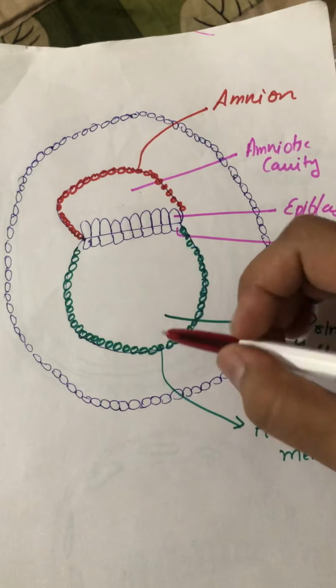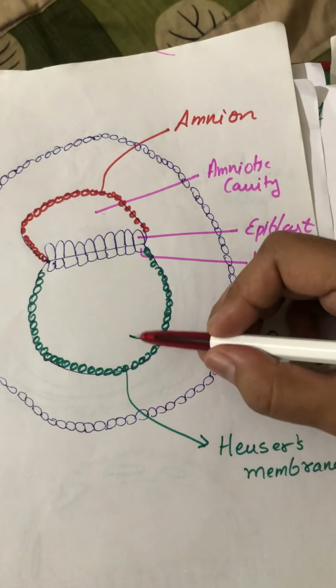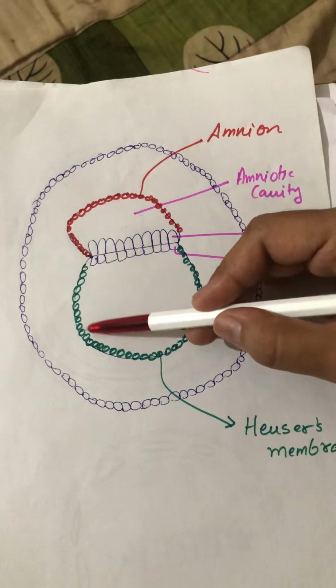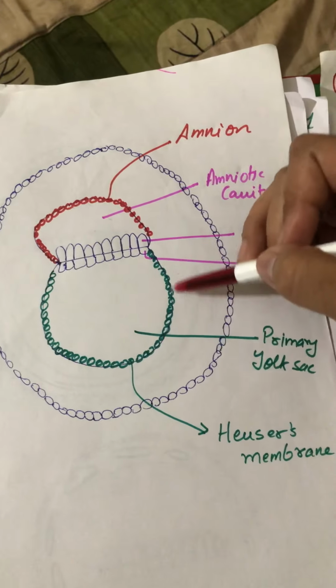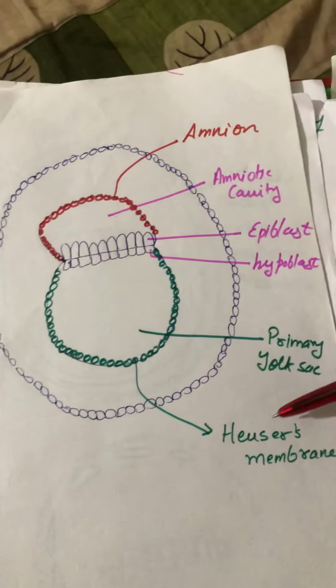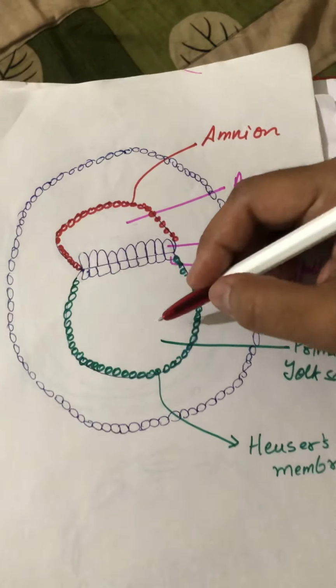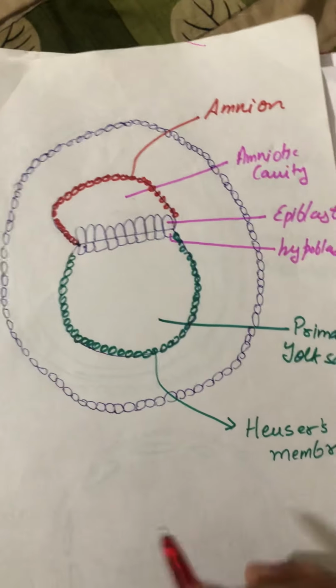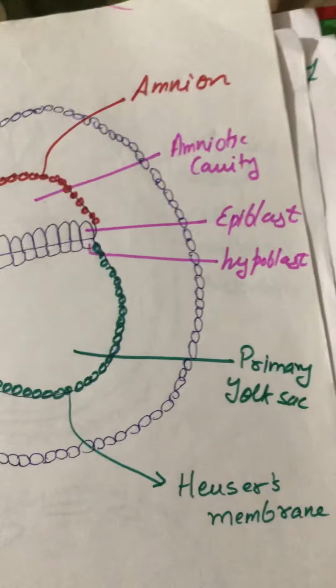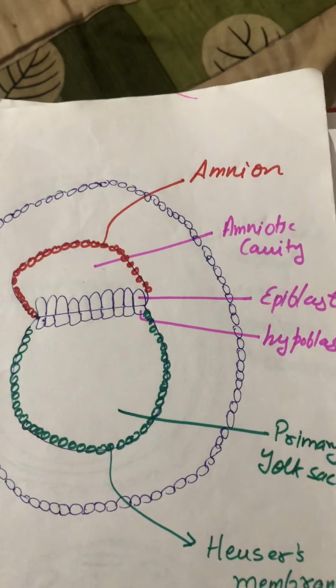And these cells are again from the cytotrophoblast layer. This lining is the cells from the cytotrophoblast layer, and it is called Heuser's membrane. Okay, and it forms the primary yolk sac. Now what will happen, some